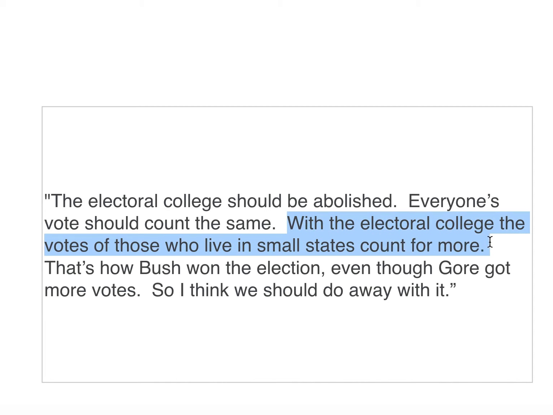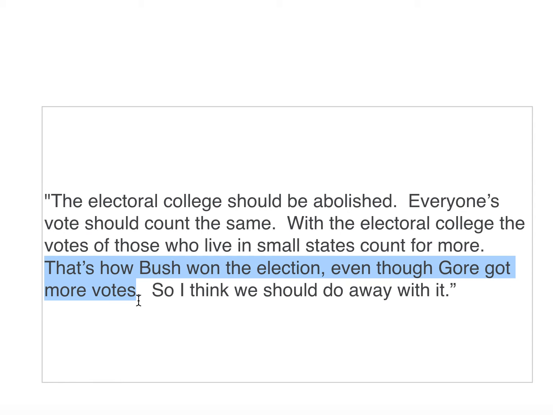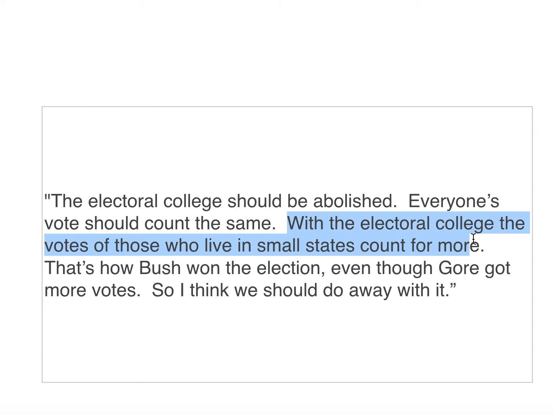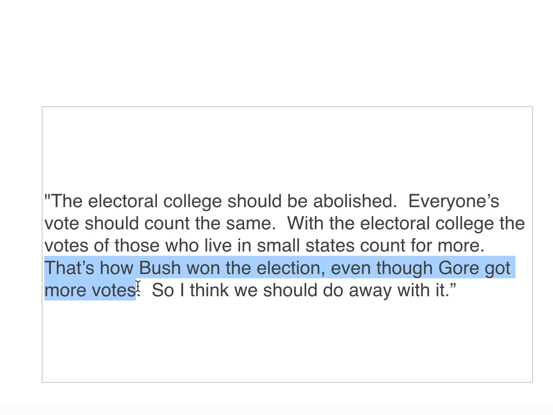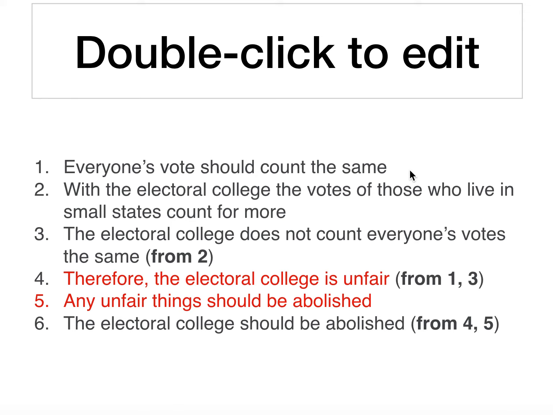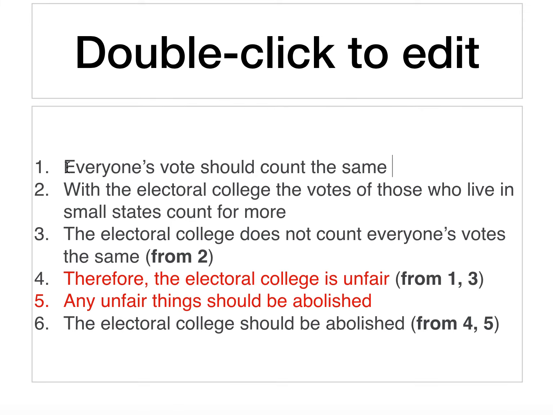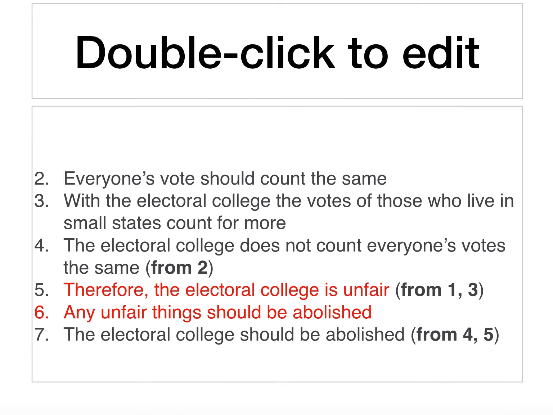But what I want you to understand is that in the end, it's this fact, which is explained by the way the Electoral College works, that helps reinforce that this is, in fact, how the Electoral College works. So what I'm going to do is take that and copy it and put it into our structure here.